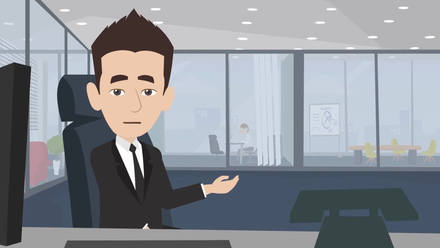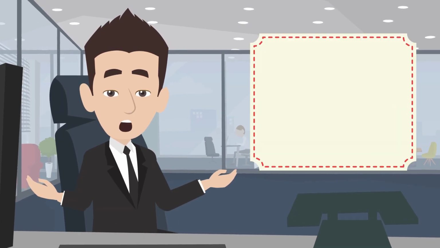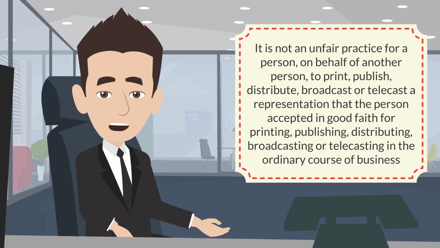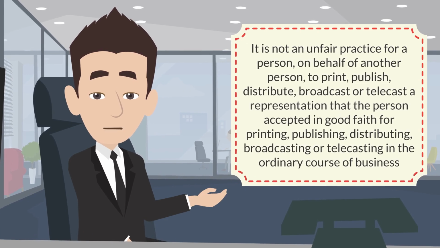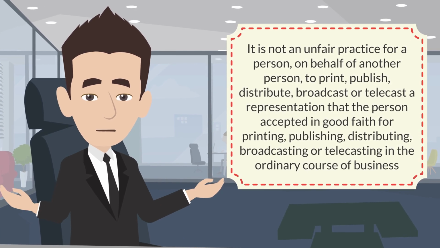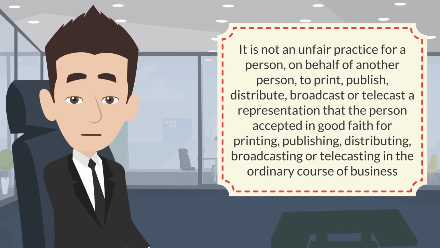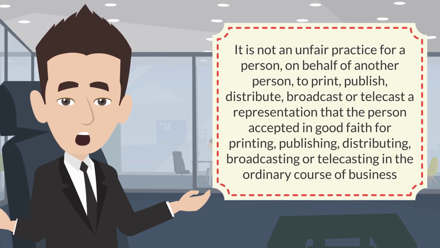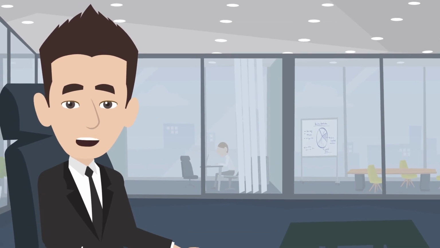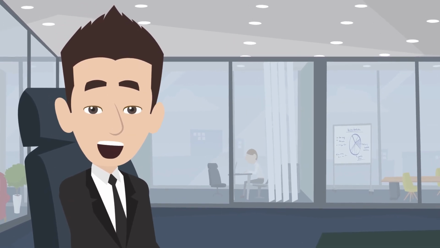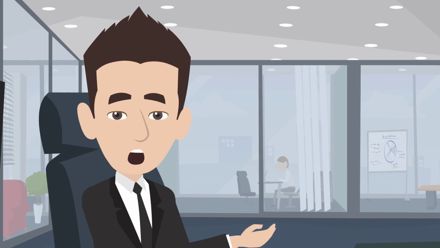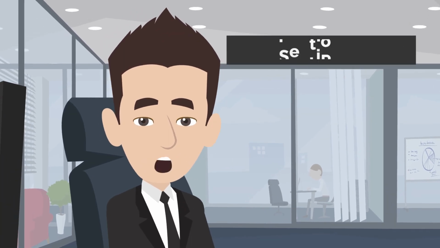There is an exception, though, because this section also says that it is not an unfair practice for a person, on behalf of another person, to print, publish, distribute, broadcast, or telecast a representation that the person accepted in good faith for printing, publishing, distributing, broadcasting, or telecasting in the ordinary course of business. In other words, if someone reproduces something they think is true, which they learned from another source, and they do this in good faith, then they haven't violated Section 17.